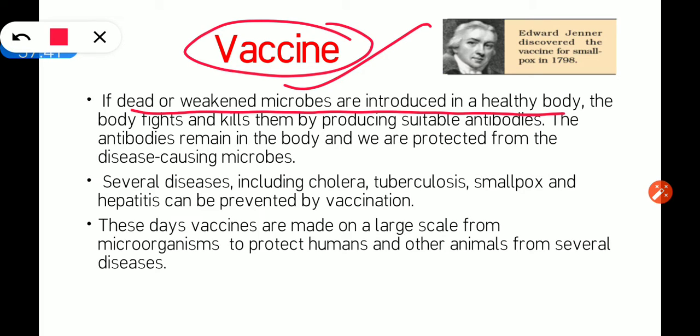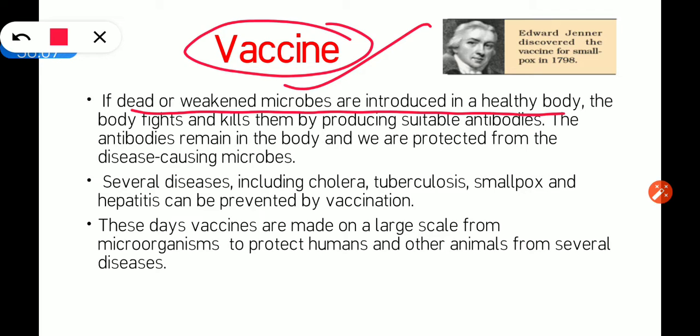And the next time, suppose after 10 years or 15 years, the same microorganisms enter into our body, the immune system remembers that it has the antibodies for that organism. So it will remember those antibodies, and those antibodies will work against that organism. Okay, this way our immune system works.